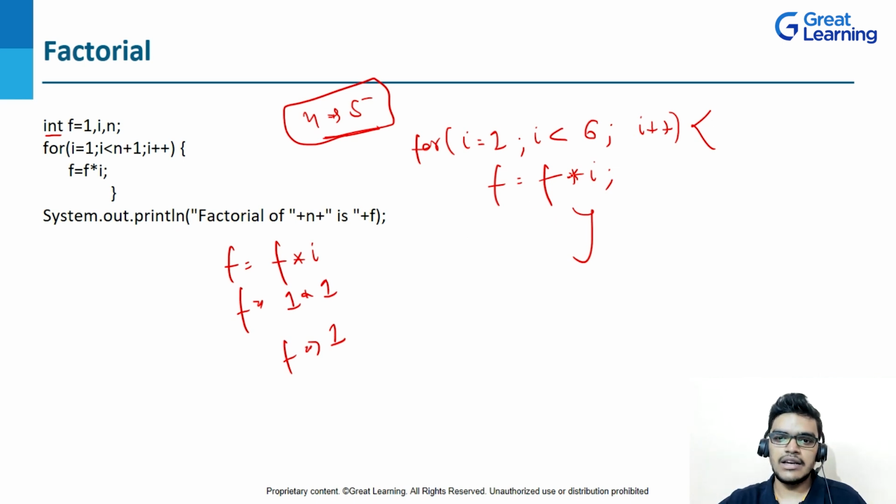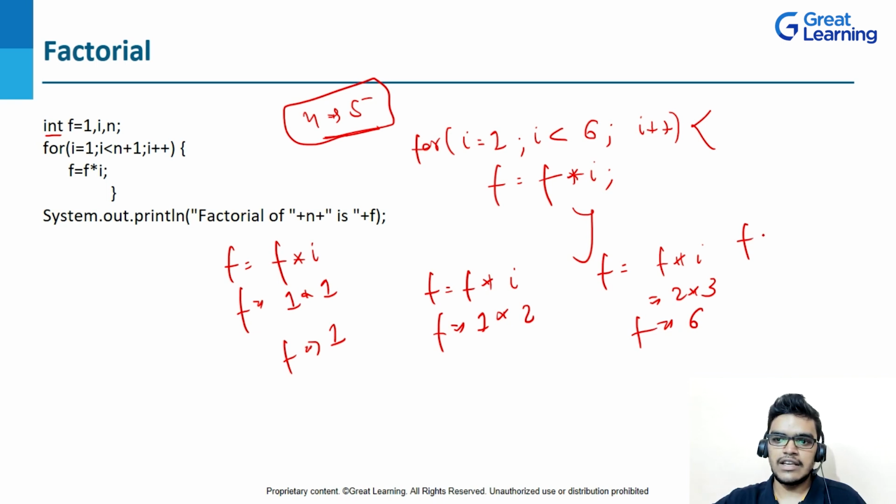Now what will happen? Again, this is a loop, so it will run again. This time the i value will be 2, and 2 is less than 6, right? So f is equal to f into i, and f value is 1 and i value is 2, so my factorial is 2. Again this loop will run, f into i: now f value is 2 and i value will be 3, so my factorial is 6. Again, f equal to f into i: f value is 6, this time my i value will be 4, and now factorial is 24, right?